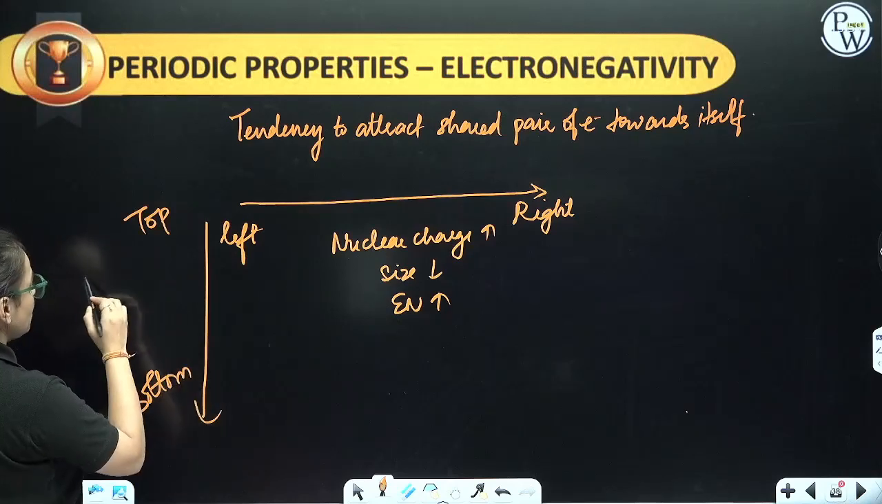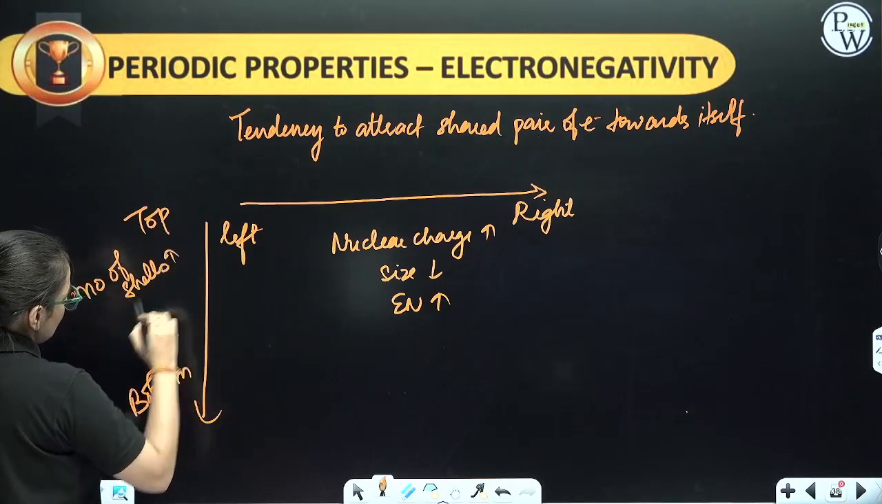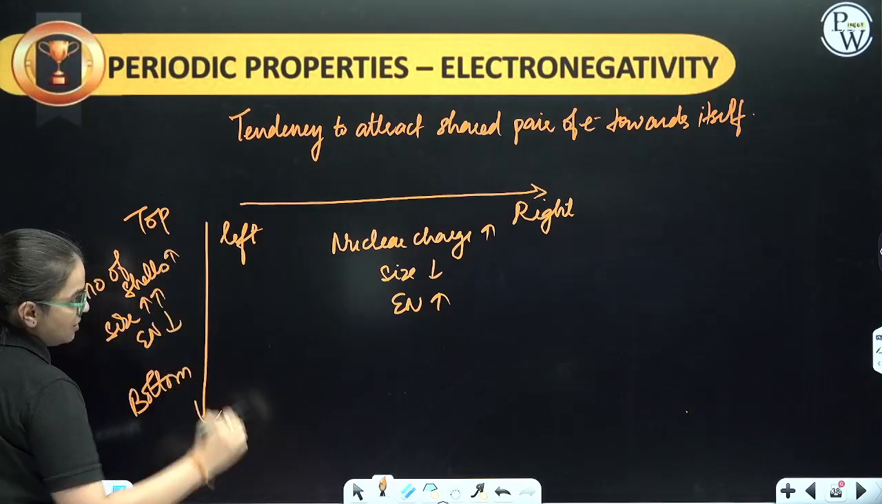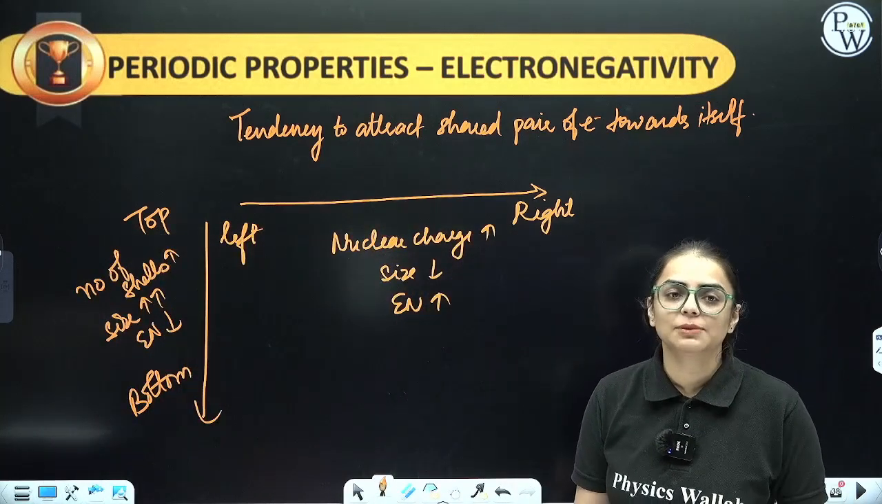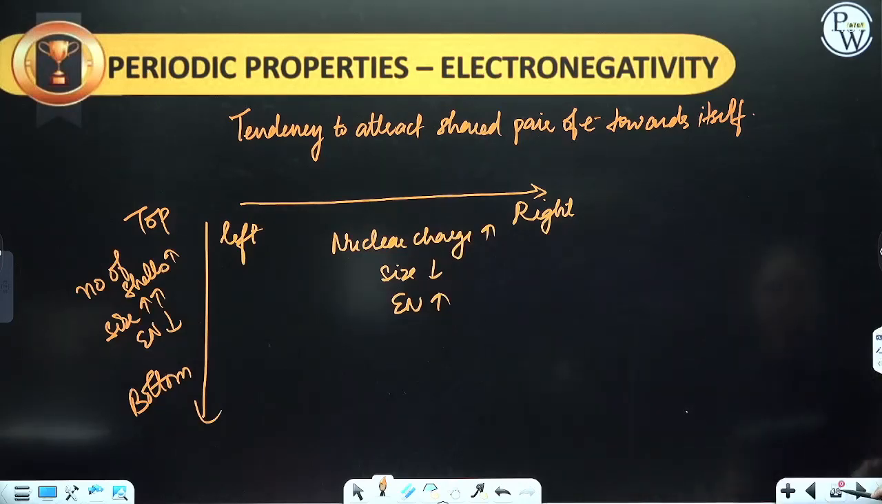From top to bottom, if I say number of shells increases, size will increase, electronegativity will decrease. So if I ask you the most electronegative element among the whole periodic table, that is going to be fluorine, people. Clear everyone? Now this was about electronegativity.